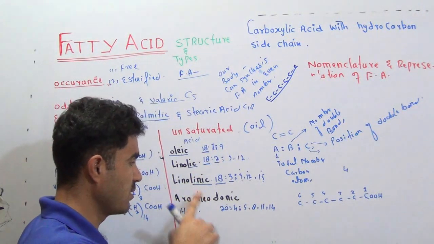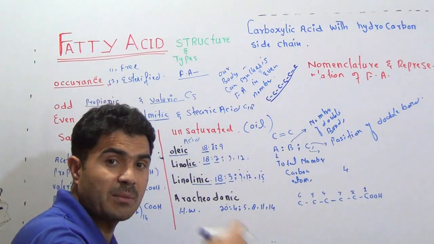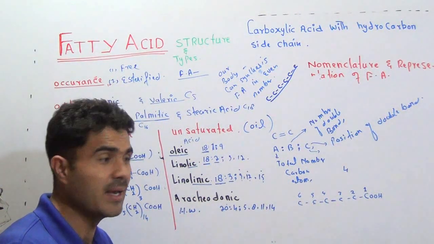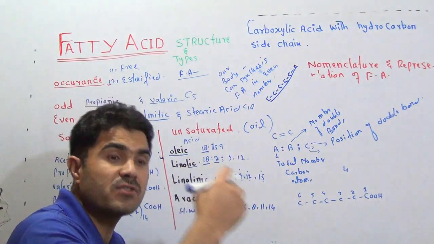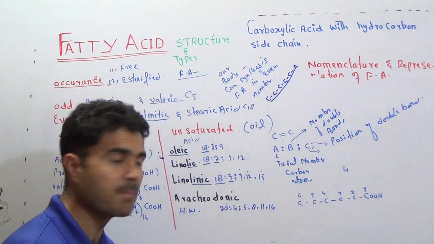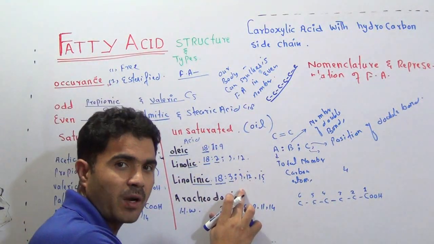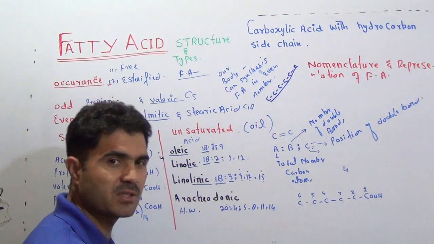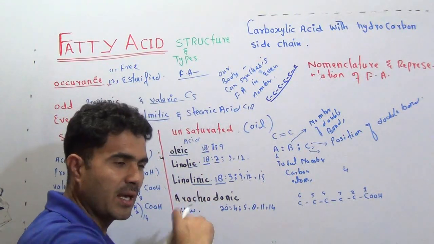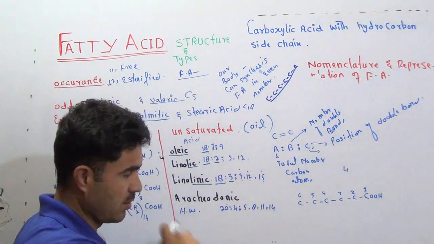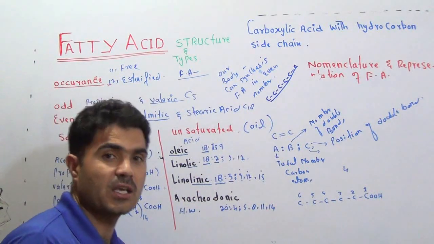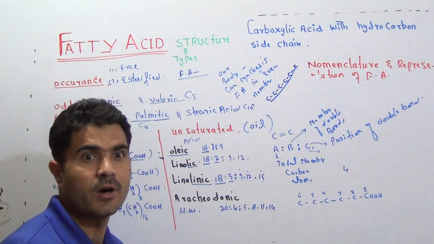In our body, it is involved in the formation of different types of substances with the names prostaglandin, prostacyclin, that are involved in the inflammatory reactions inside our body. So this is very important from the medical point of view. If you are a pharmacist or MBBS student, you must know arachidonic acid, because this is part of our cell, and there is a special chapter for this arachidonic acid with the name of eicosanoids.